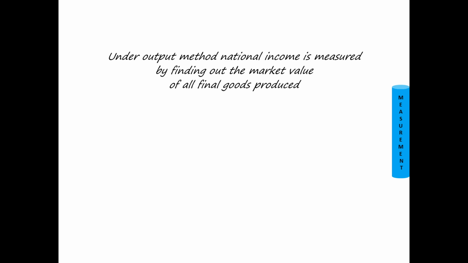So under output method, national income is measured by finding out the market value of all final goods produced. See here, I am making use of the word all final goods produced in a country during a given period of time.